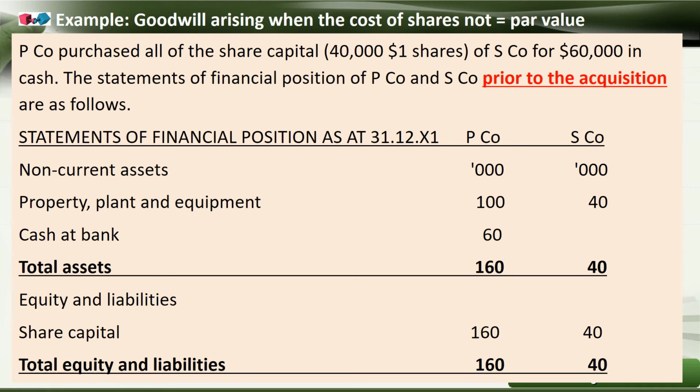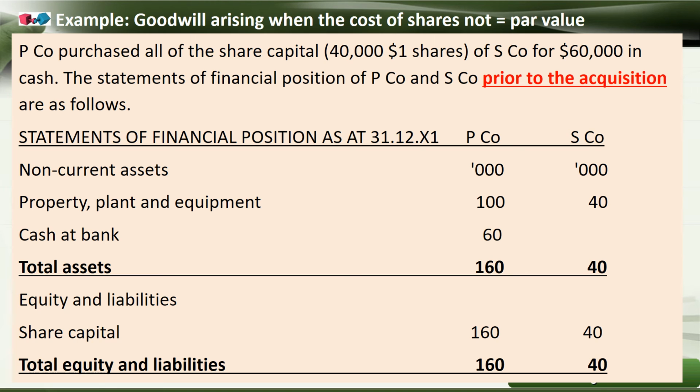The statement of financial position of P company and S company prior to the acquisition. I highlighted the term prior to the acquisition. That means this amount transfer has occurred after the balance sheet figures given in this question were obtained. So only after that did the actual purchasing of the capital, the acquisition, happen.